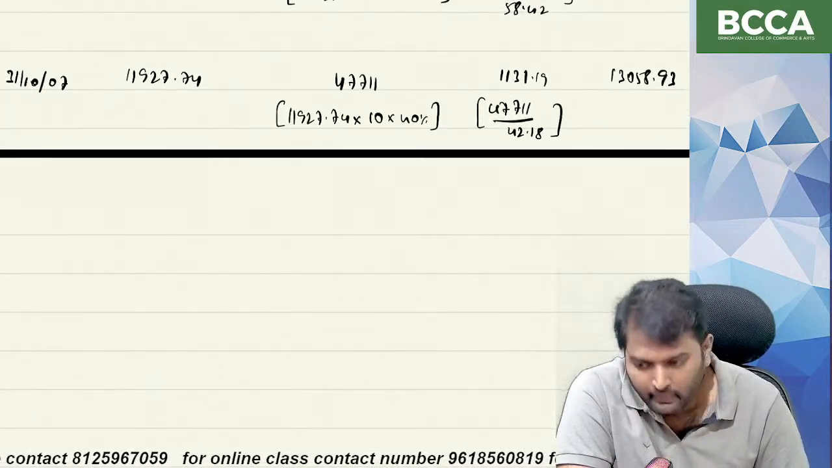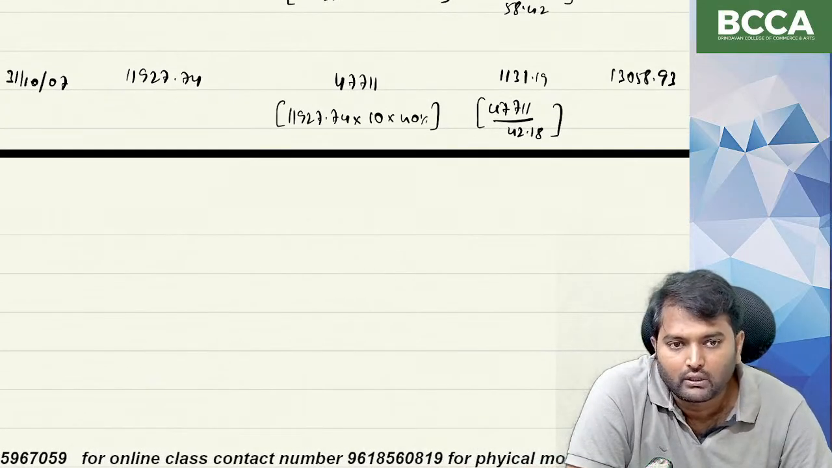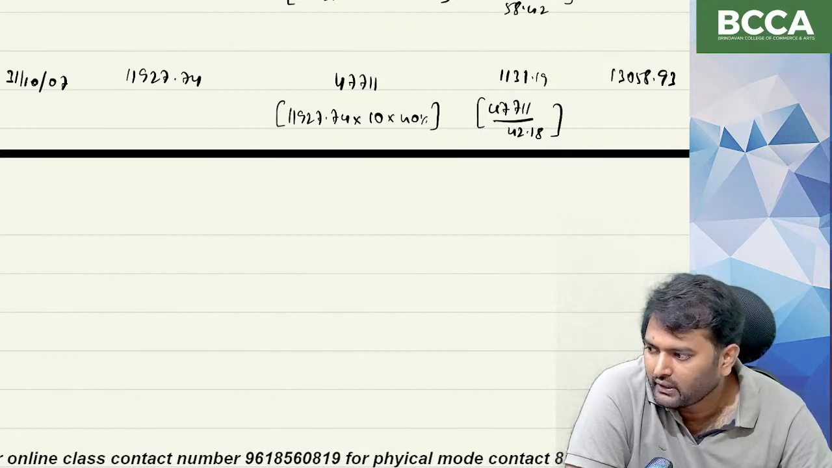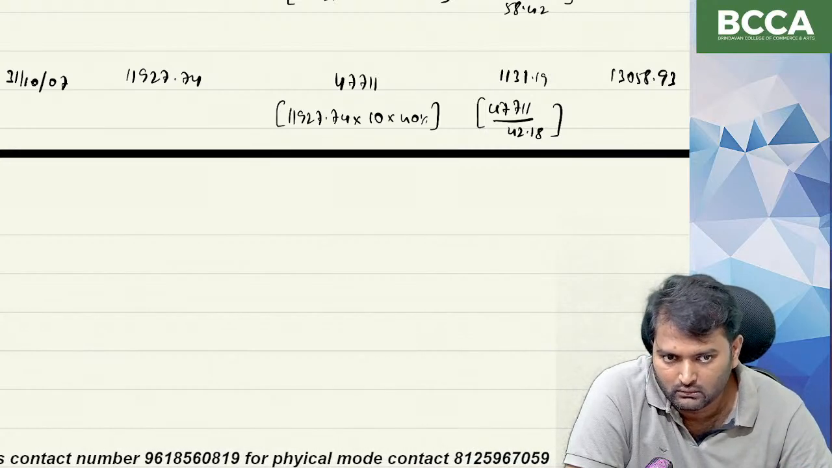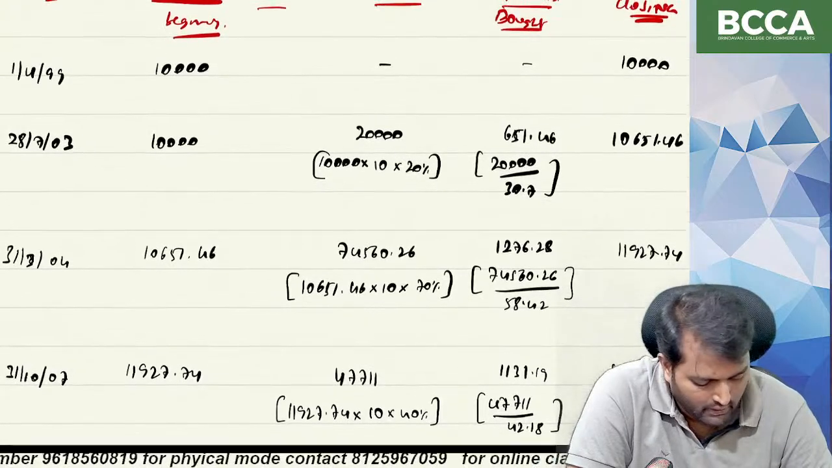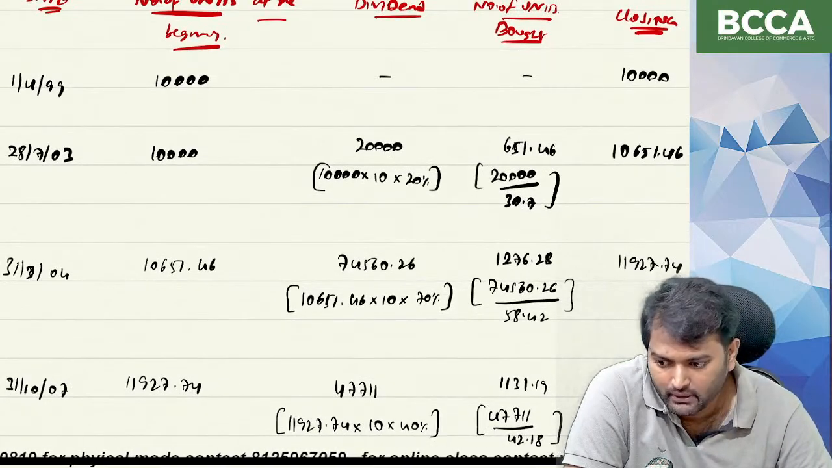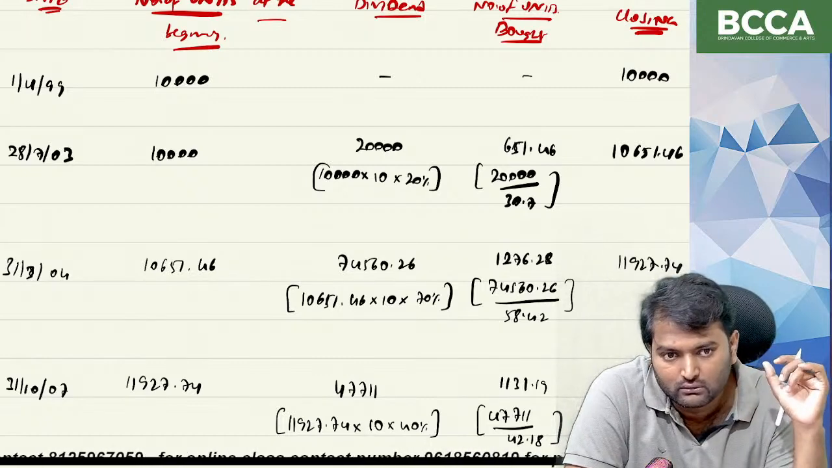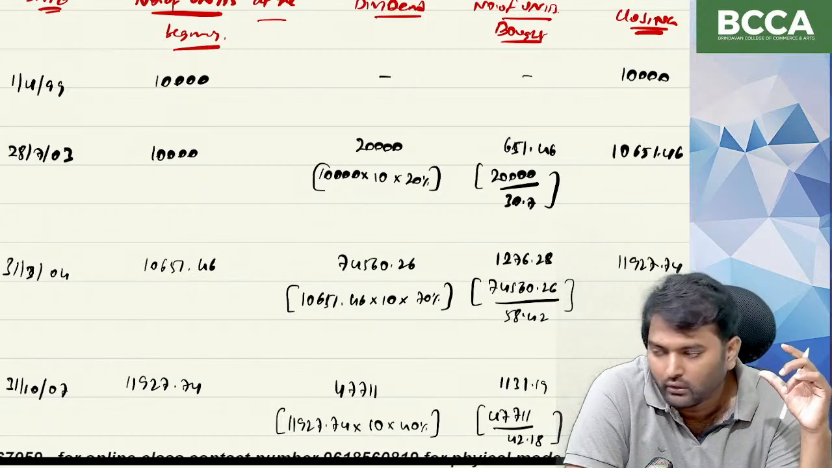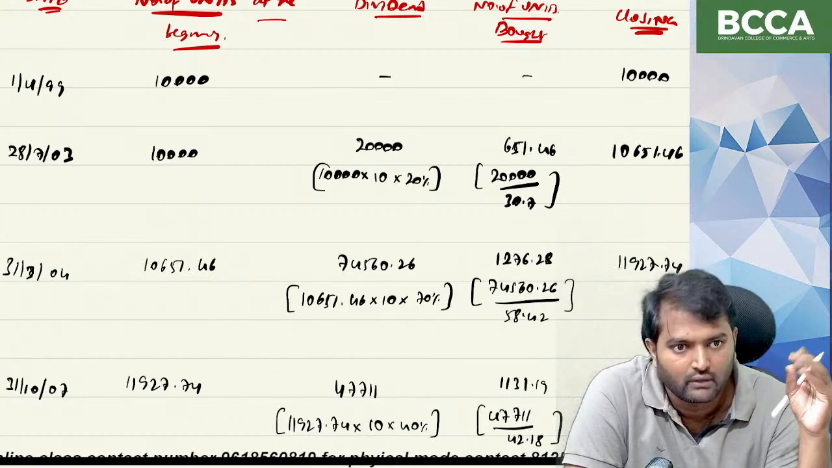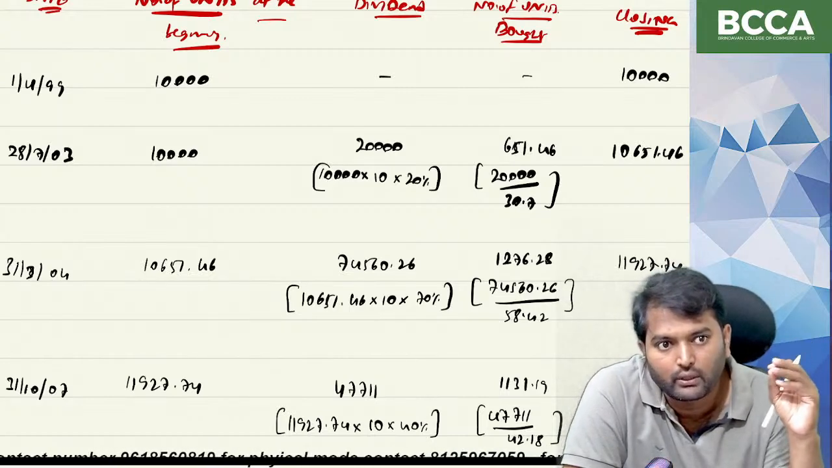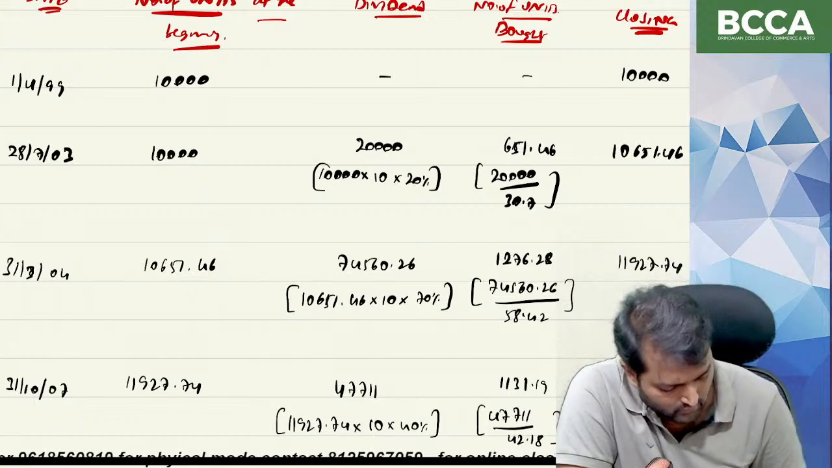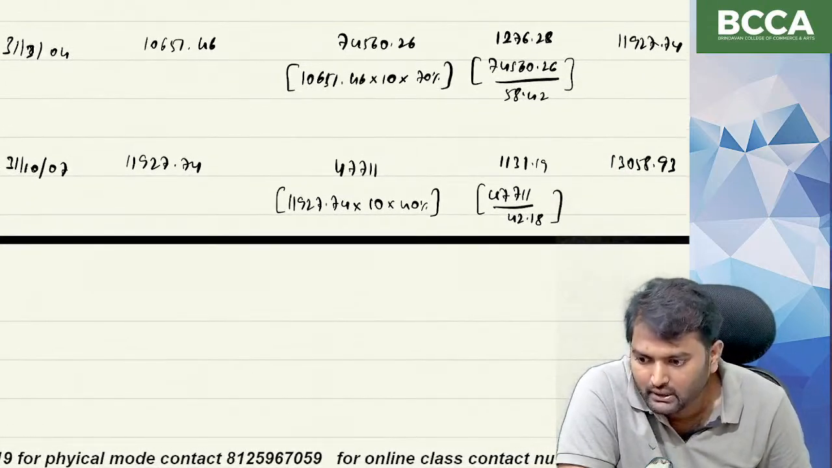In CMA final new syllabus, only questions are being asked for 7 March. Okay. Similar kind of a question may be asked in examination, but they might give fewer dates. Instead of giving 5 or 6 dividend percentages, they might give only 2 to 3 dividend percentages. And next, what is the next date?